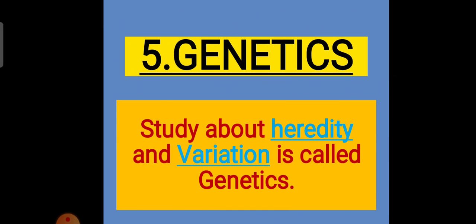Genetics, it is the study about heredity and variation. What is heredity? The characters that are transferred from parents to offspring is known as heredity, and variation, where the offspring vary in the characters, is known as variation. Variation means difference in the characters. The offspring of any living organism are not all similar to each other. There is difference in different characters. That difference is known as variation.